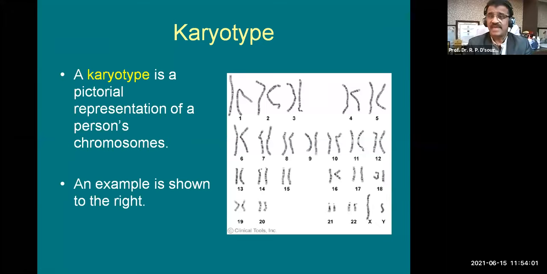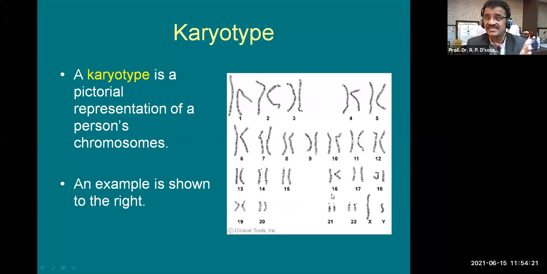Another word of prime importance is karyotype. I think that this part of gametogenesis is more related to genetics, but we have to consider this. These questions are also asked on karyotype and different genetic disorders. A karyotype is a pictorial representation of a person's chromosomes.